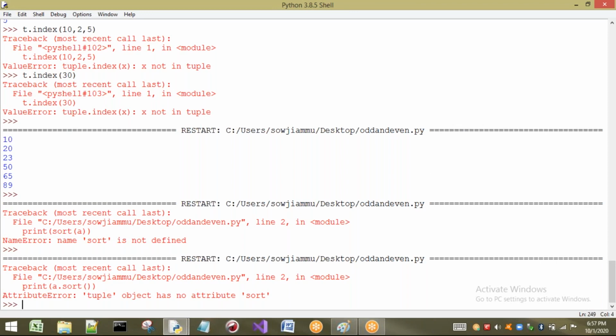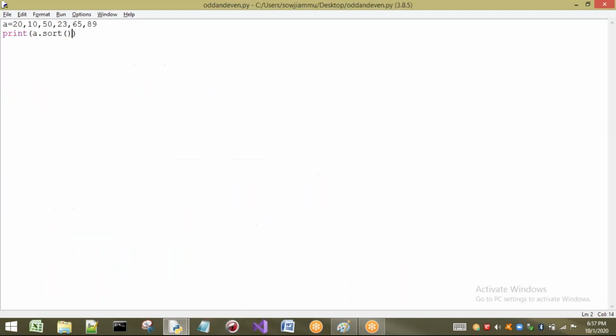The reason is, if I apply sort to a tuple, then the tuple has to be modified. Will the tuple be modified? No, the tuple will not be modified because it is immutable. So a dot sort is not present. If you want to sort the elements, we can apply the sorted function. Now the concept is, if I want to print in reverse order, yesterday we have seen some method. The same technique can be applied here also.